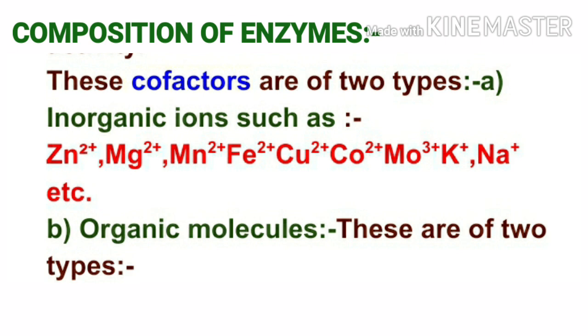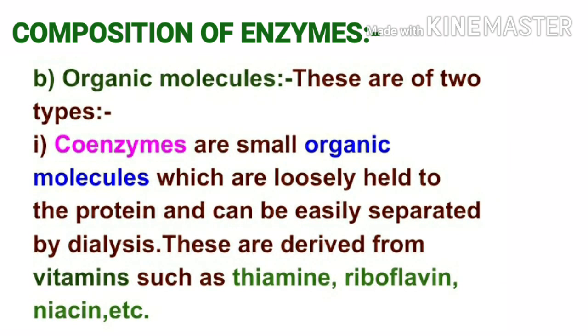And number two, organic molecules. Further, these are of two types. The first type of organic molecules are coenzymes. So coenzymes are small organic molecules which are loosely held to the protein and can be easily separated by dialysis. These are derived from vitamins such as thiamine, riboflavin, niacin, etc.